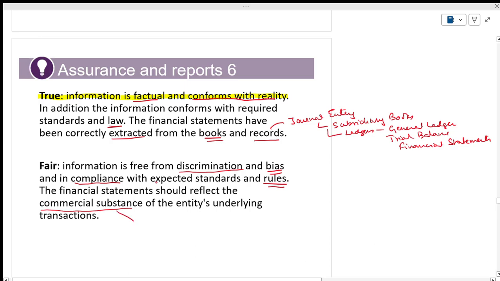Commercial substance means there should be a profit or loss. There should be debits and credits. Is it? There should be debits and credits. Is it okay with this?